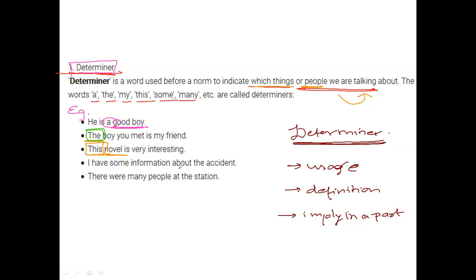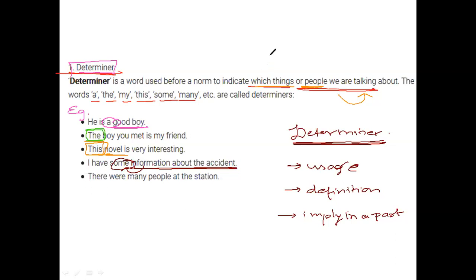So, I have some information about the accident. What are we talking about? The accident, and we are talking about information about the accident. So what we are talking about is given the norm by some. So here some is the determiner.